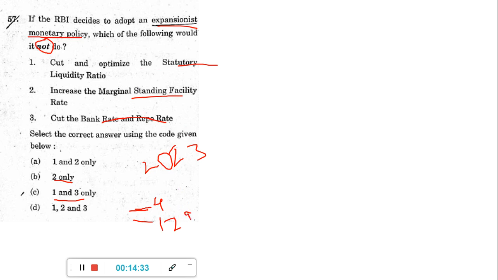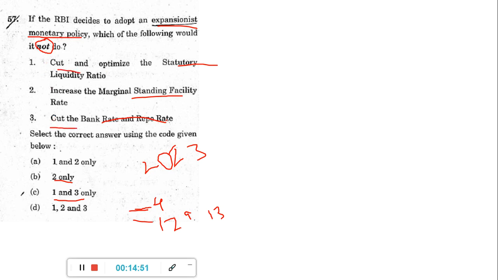Okay, so then now 4 plus 9, 13% only you need to keep, remaining everything you can give. Okay, so expansionist policy, what you will not do, they are asking. If it was what you will do, means this cutting is a correct thing only. Okay, but here it is not to do. So this cut, wherever it is, it will go away.